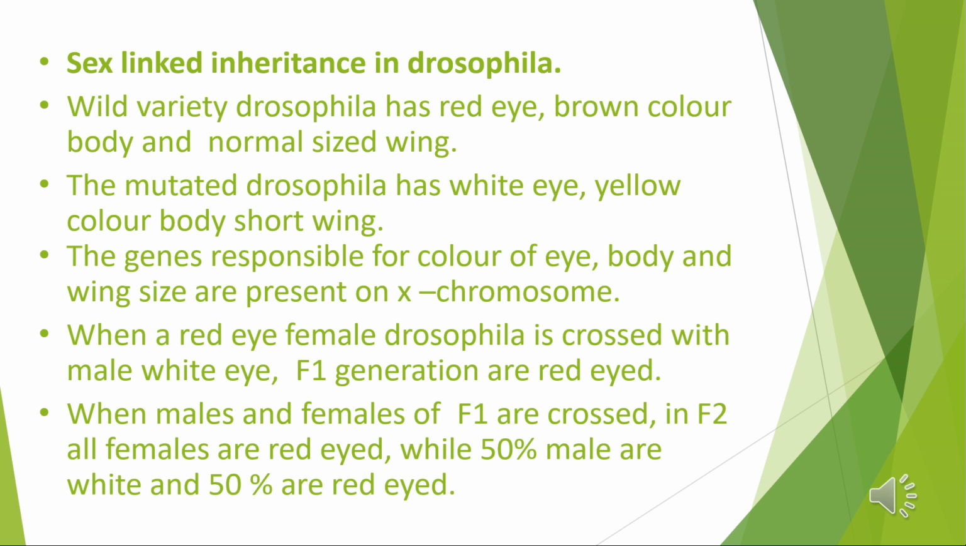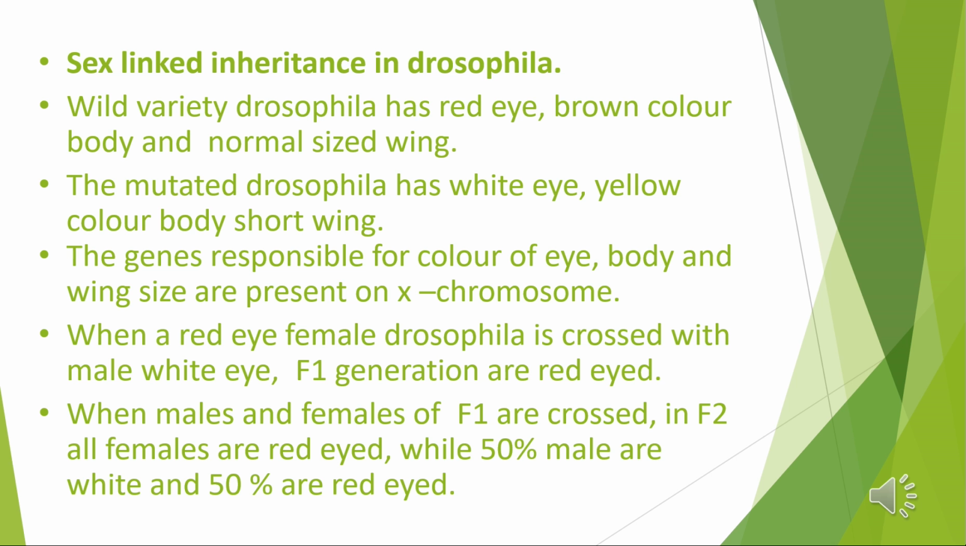Now, inheritance. The sex linkage was first discovered by Morgan in 1910 in the fruit fly, whose scientific name is Drosophila melanogaster. You have to remember Drosophila is the genus and melanogaster is the species. This has XX chromosomes in the female and XY sex chromosomes in the male as in human beings. Its eye color is sex linked. The following crosses illustrate the inheritance of sex-linked eye color in Drosophila.